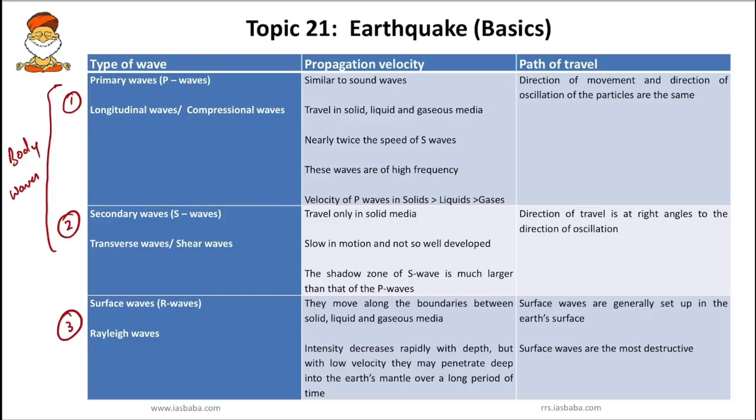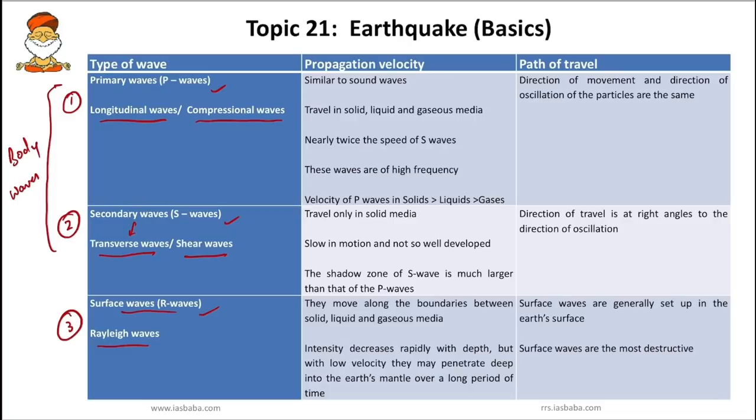So first you have to know primary wave is also called as longitudinal wave or compressional wave. Okay, so it is called longitudinal wave or compressional waves. Whereas secondary waves, it is also called as transverse waves or shear waves. So you have to know these different names. So surface waves are also called R waves or Rayleigh waves. So primary waves we call it as P waves, secondary wave as S wave, surface wave as R waves. Okay. So first type of difference you should know which one is longitudinal wave or which one is transverse wave and which one is Rayleigh wave.